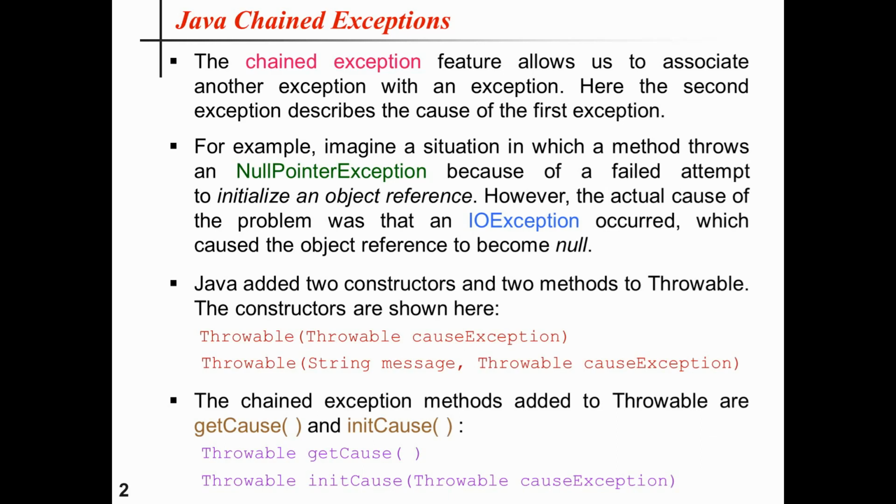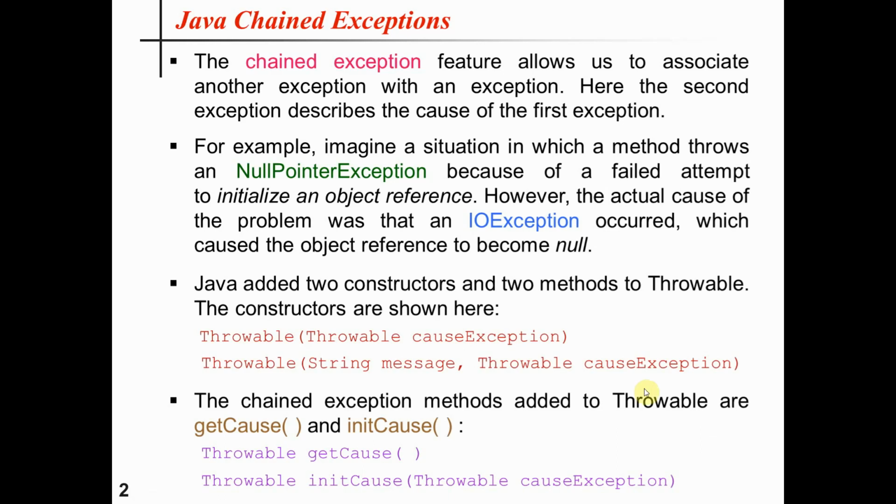First I'll be discussing the Throwable class constructors. The first one has a single parameter, that is Throwable causeExc. The cause exception is the exception that causes the current exception. Or to be more specific, the cause exception is the underlying reason that an exception has occurred.